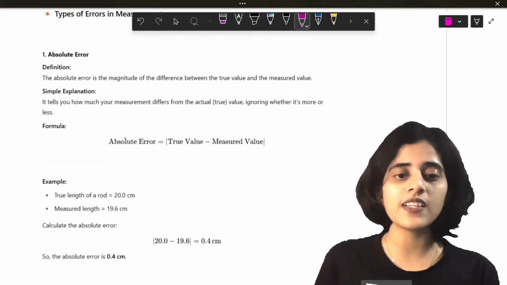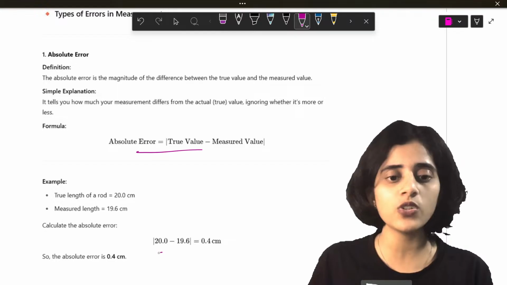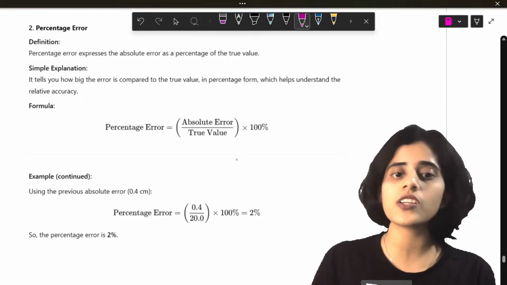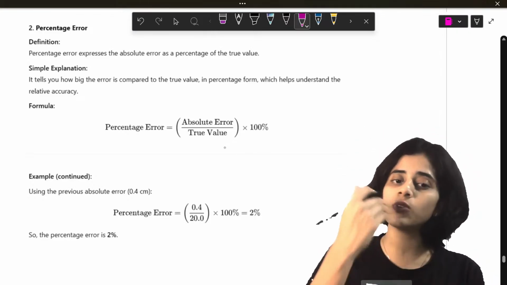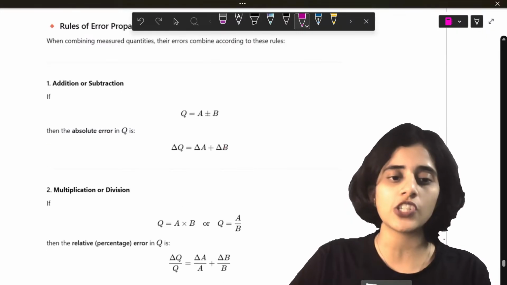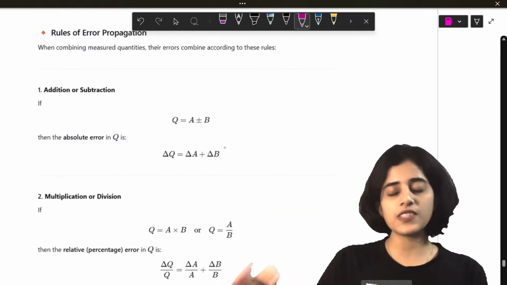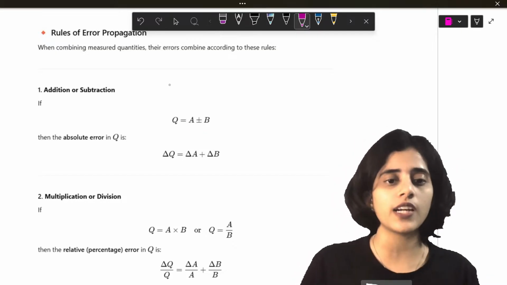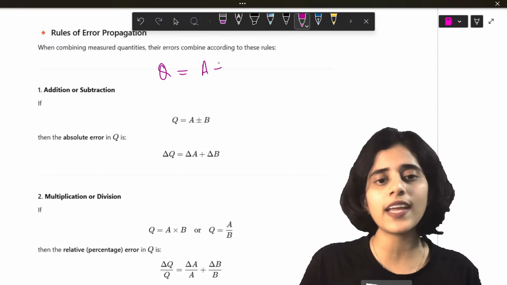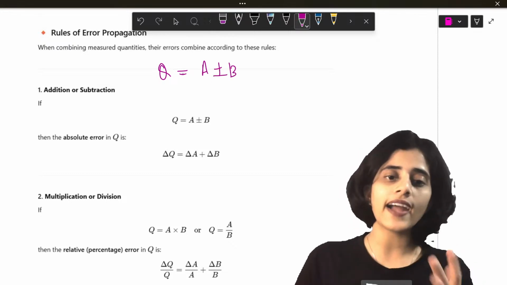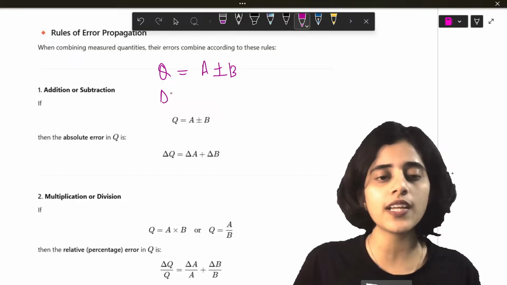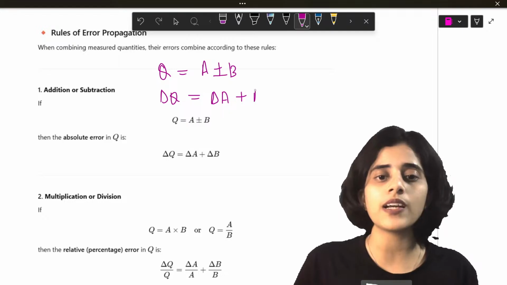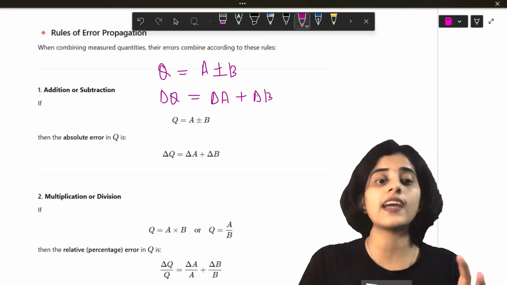Absolute error is true value minus measured value. So you just subtract the values. Percentage error is absolute error divided by true value into 100. That will give you the percentage error. Now, this is the important part of error. You can either add or subtract errors. But how will you do that? Imagine Q is equal to A plus B or A minus B. To add or subtract the errors, you take delta Q, the error in Q, equal to delta A plus delta B. This is how you find out the errors.